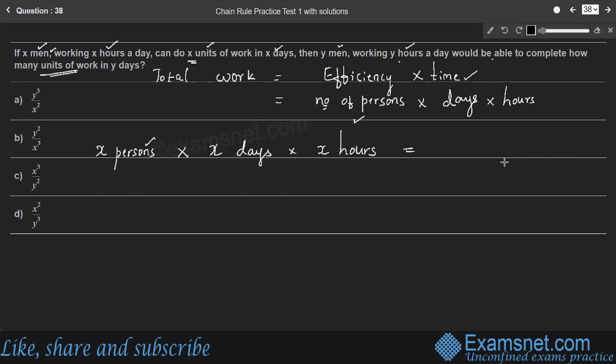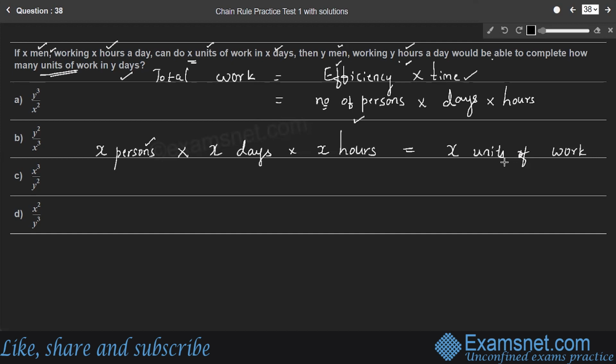Here the total work is X units of work. Then Y men work for Y hours a day, and they work for Y number of days. How many units of work can they do?